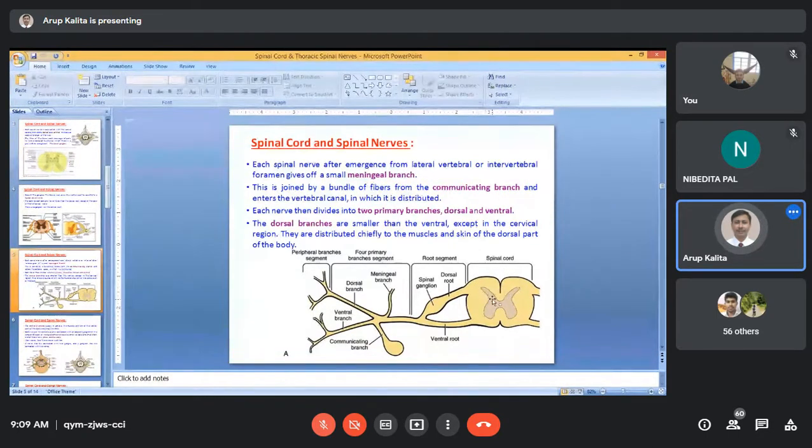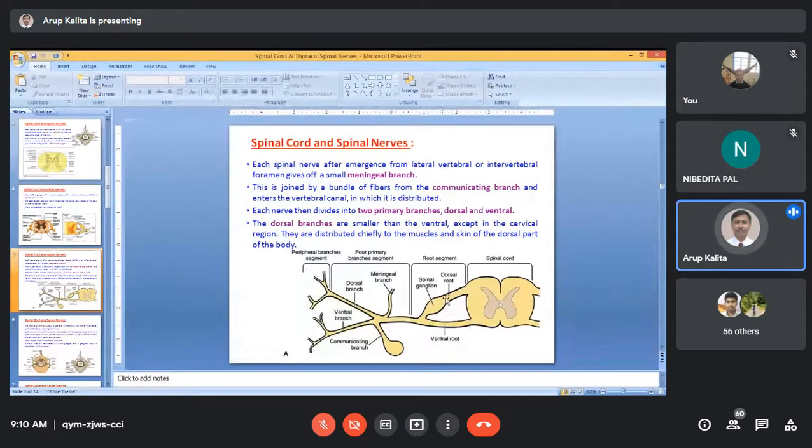Inside is the H-shaped gray matter, and this is the white matter. These are the two dorsal horns of the gray matter, and these are the two ventral horns. From the dorsal horn of the gray matter, the dorsal root arises, and from the ventral horn, the ventral root arises. The number of dorsal root fibers is more, except in the first cervical nerve.